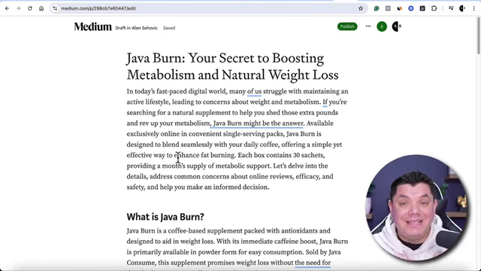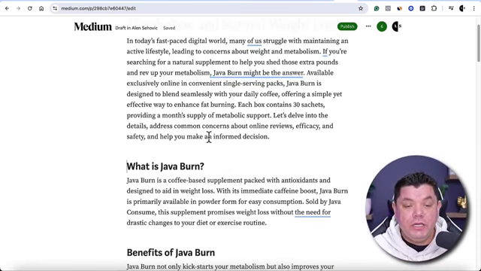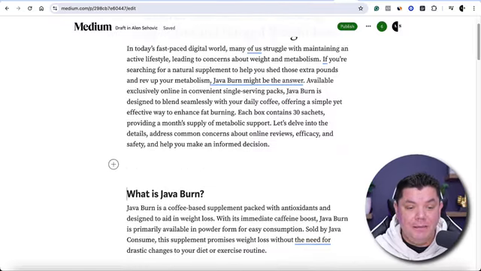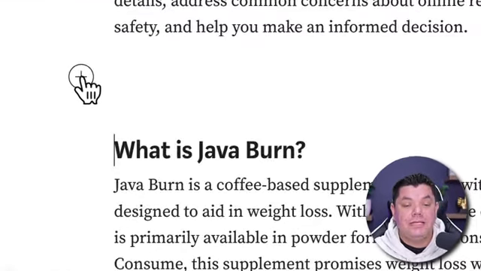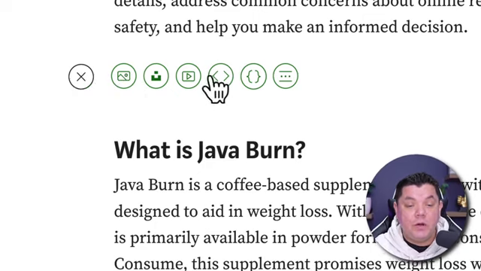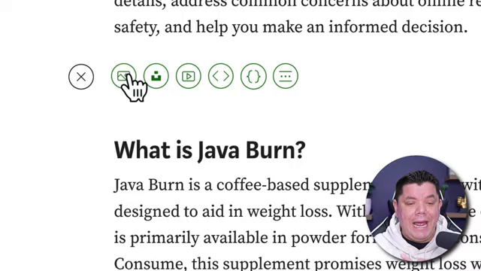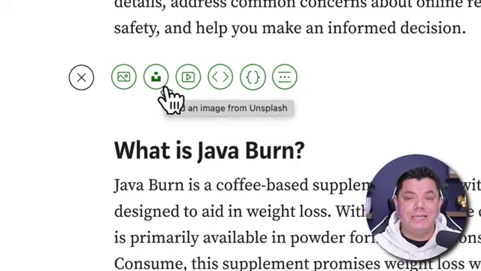So how are we going to add images to this to make this look even better? You can see here what you can do when you're on Medium is tab down. Once you tab down, it's going to give you this plus option. So all you need to do is click onto this, and this is where it's going to allow you to add a few things. You can add videos from YouTube if you wanted to, and you can add images. What we're going to do is add images.